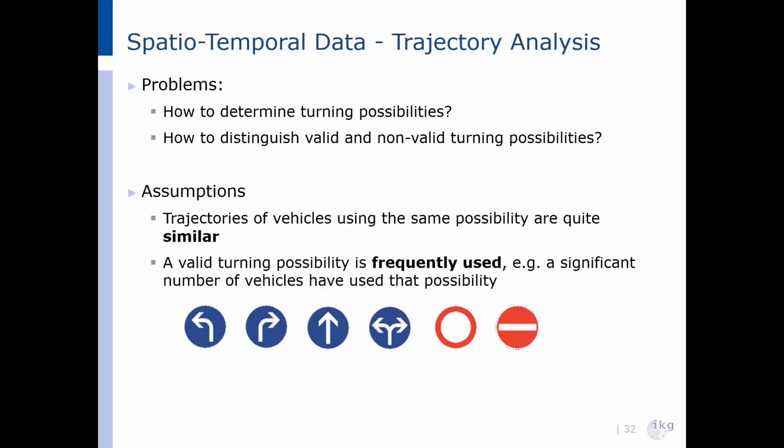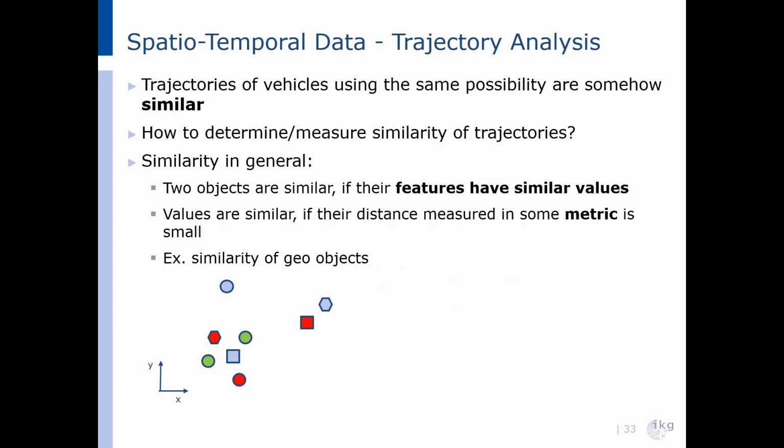We say if many vehicles follow the same path, their trajectories will be similar, and we can cluster them as one valid option. A valid turning possibility is usually frequently used, so if only one or two cars take a strange path, it might not be considered as a valid option. When we say that trajectories of vehicles using the same turning options are somehow similar, the next question is, of course, how do we actually define similarity?